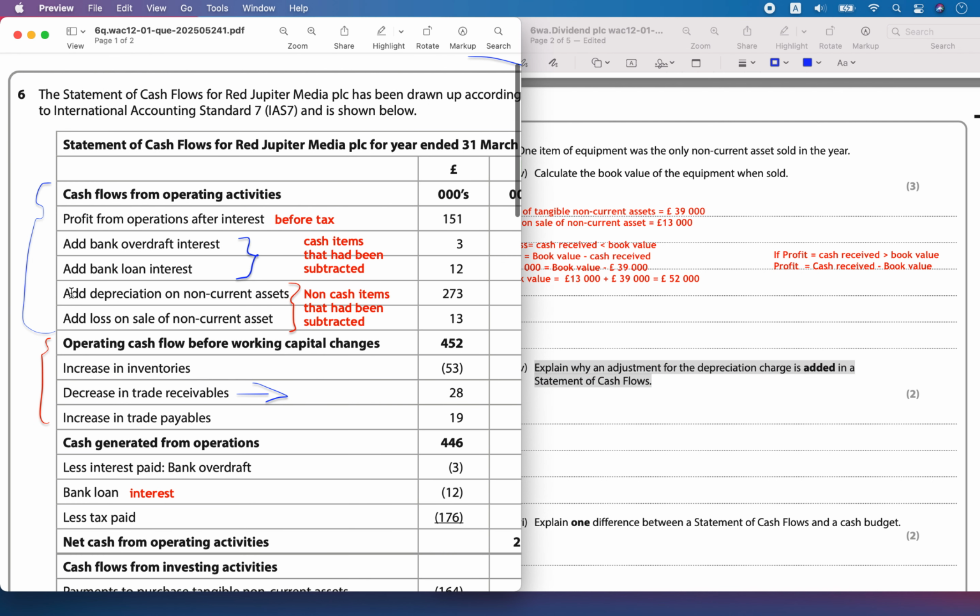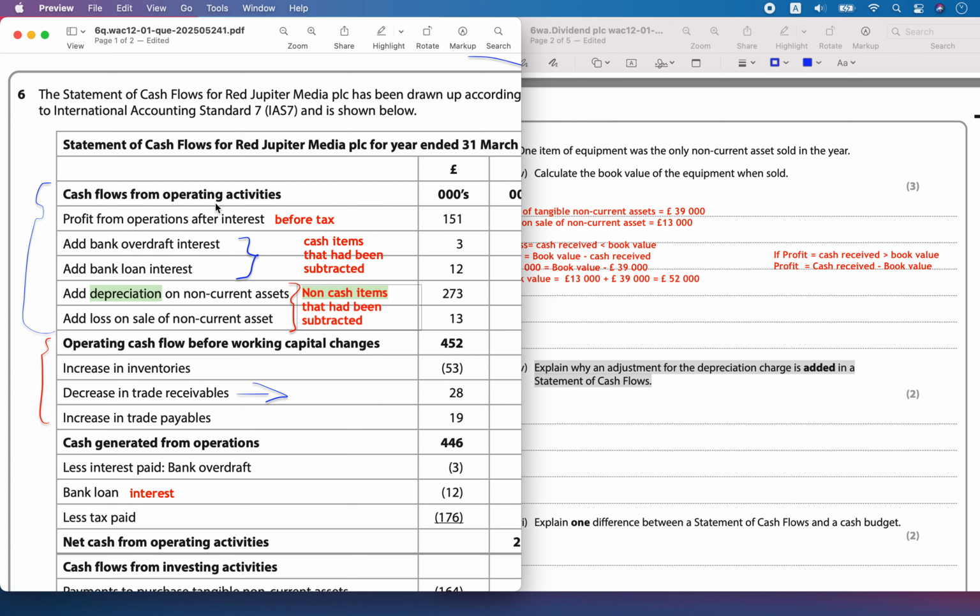Here we can see that you are adding depreciation of non-current assets and the sale of non-current asset and interest. These are actually the depreciation and the notional loss, which are non-cash items. It's notional, not actual cash lost in the business, and depreciation doesn't indicate there has been a cash expense in the business. These are non-cash expenses.